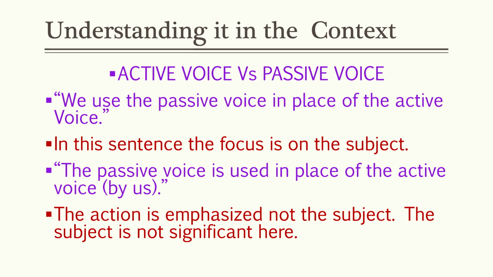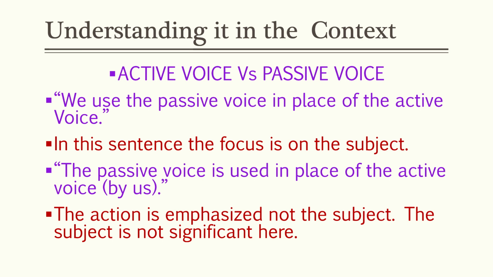Are you confused? Okay, I'll make it clear. हम active voice के स्थान पर passive voice use करते हैं. इस sentence में हमारा focus हम पर है, that is the subject. कौन use करते हैं? हम use करते हैं. But my focus should be on the use of passive voice. बात में focus कहाँ है कि passive का use.